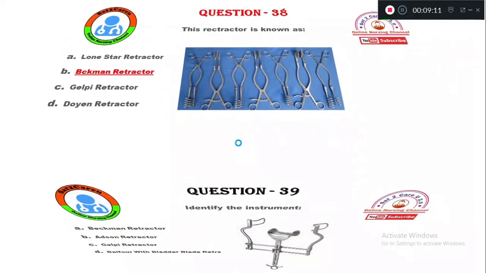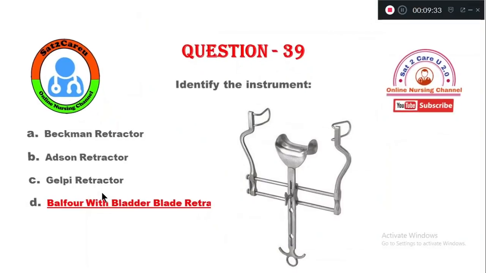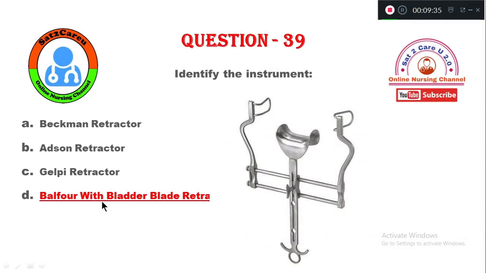Question number 39. This instrument is known as option A, Beckman retractor, B, Adson retractor, C, Gelpi retractor, option D, Balfour with blade retractor. So this equipment is option D, Balfour with blade retractor.